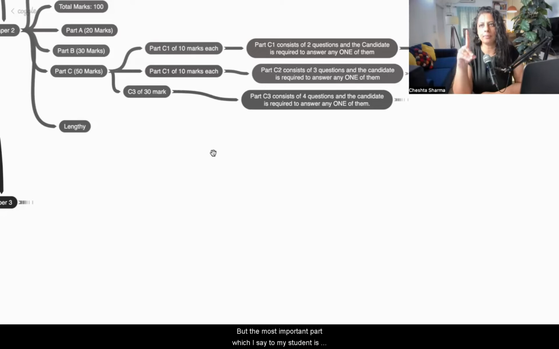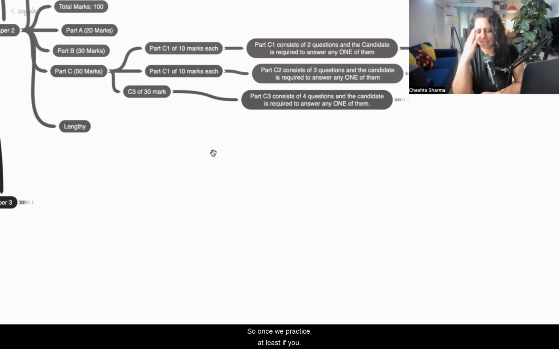But the most important part, which I say to my students, is time management. Time is very important because you can draft a patent in 1 hour, but you don't have 1 hour. You have to read the invention and draft within 40 minutes, because that is all the time you have. Are you understanding this? If yes, type yes. Okay. So you need not worry because in the class also we will be practicing by keeping a time. We'll have a timer going on and you have to draft within 40 minutes.